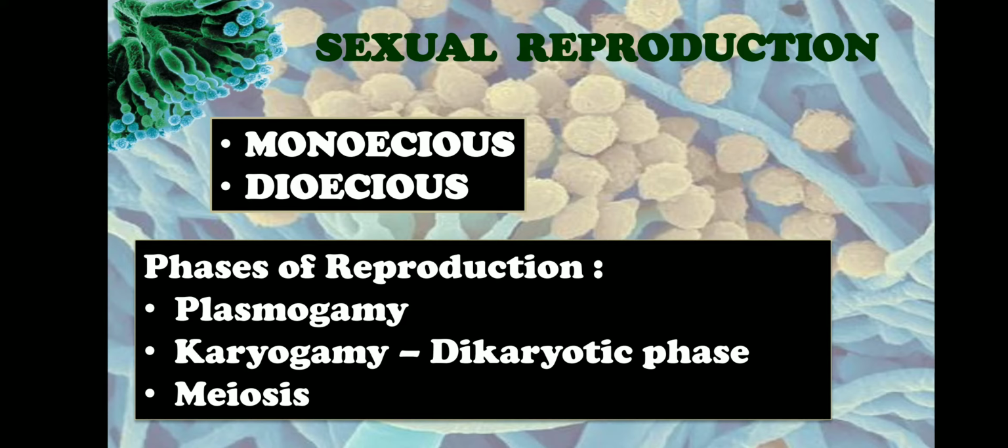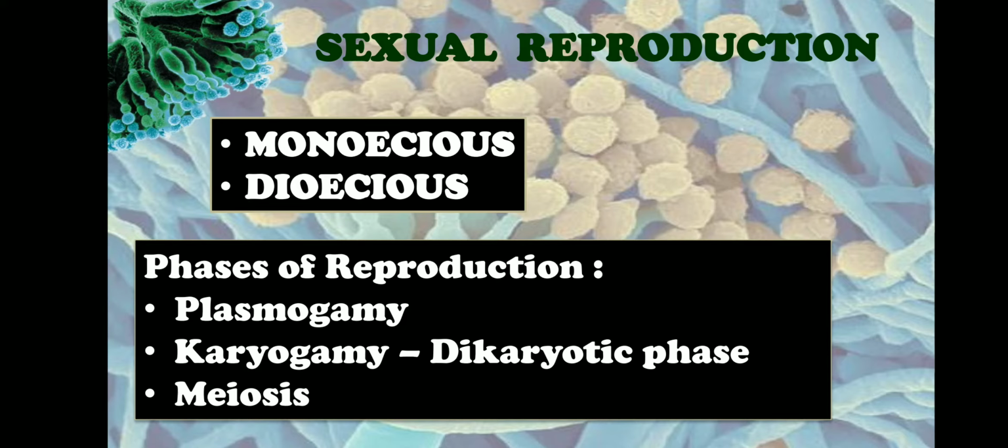Homo stands for same. So on the same thallus, two different sex organs will be produced. Monoecious is also called bisexual. Bisexual means two sexual. So on one thallus, two sex organs are produced. That's why it is also called bisexual fungi.